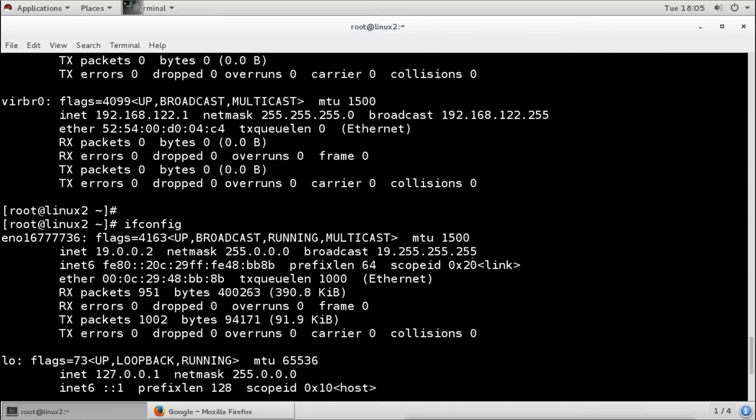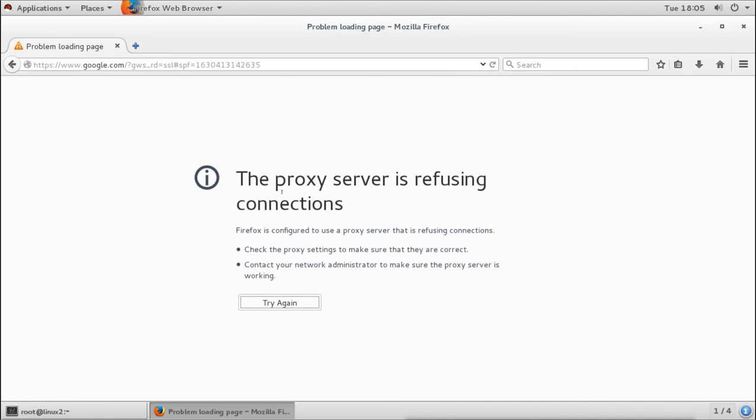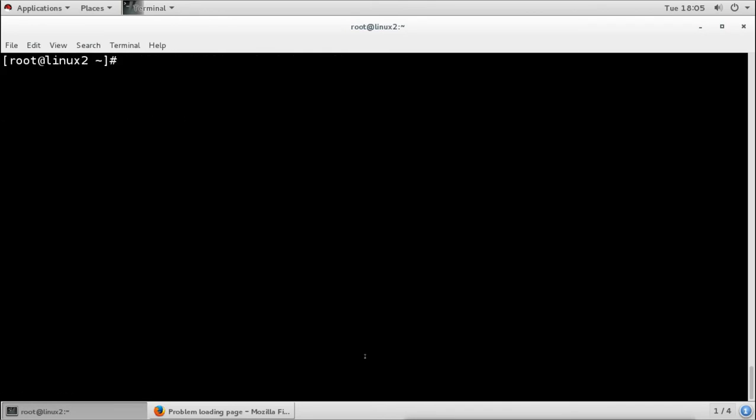Now let's check what happened to the client. It is having that IP address. It was accessing before. Now when I try again, it says the proxy server is refusing the connection. Now it is again refusing the connection. Why? Because it is not allowed to access the proxy server. If we change the IP address, if you try to change the IP address, nmcli connection modify for the IPv4 addresses, and this time I will change the address to 3.